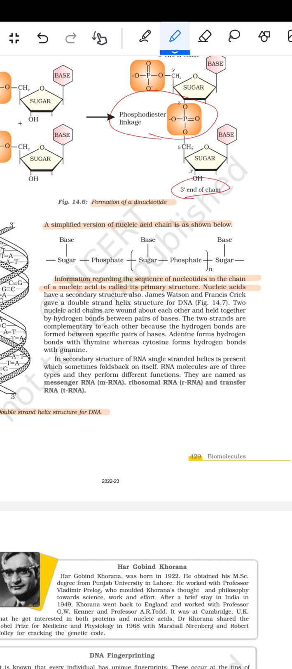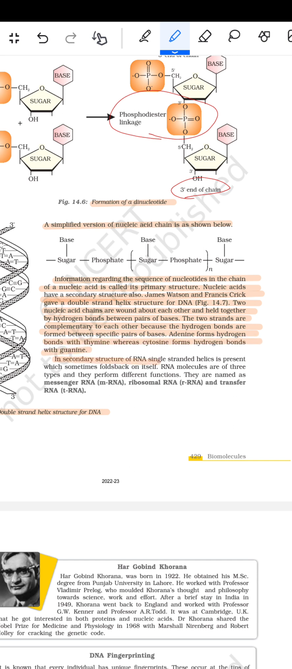Nucleic acids have a secondary structure also. James Watson and Francis Crick gave a double-stranded helix structure of the DNA. Two nucleic acid chains are wound about each other and held together by hydrogen bonds between the pairs of bases. The two strands are complementary to each other because the hydrogen bonds are formed between specific pairs of bases. Adenine forms a hydrogen bond with thymine, whereas cytosine forms a hydrogen bond with guanine.